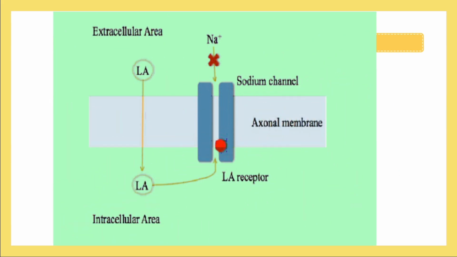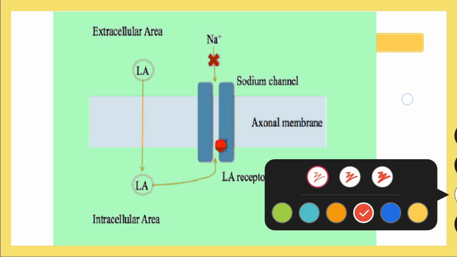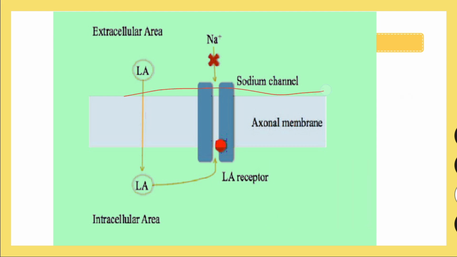Okay, we'll explain with the figure. Here you can see there is an axonal membrane through which a sodium channel is passing through, and there you can see a red color dot which is your LA receptor. Now once the LA binds to the receptor, it inhibits the sodium from being transported.